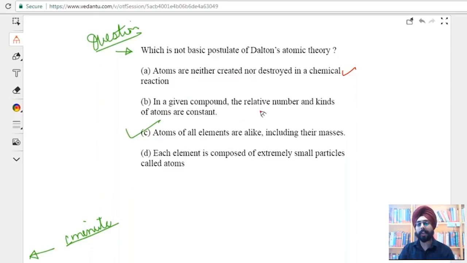Point B is, in a given compound, the relative number and kinds of atoms are constant. Yes, that is what he said: constant proportions, whole numbers and all that. That is also fine. Point C, atoms of all elements are alike. This is wrong. We studied the example of hydrogen and carbon: hydrogen is different, carbon is different. Therefore, atoms of all elements are not alike. Since it asks which one is not a postulate, C is the option which is not a postulate of Dalton's atomic theory. If you want to read D, each element is composed of extremely small particles called atoms. This was the very first postulate of Dalton's atomic theory.